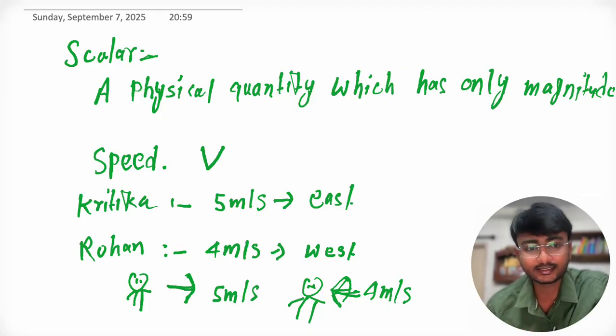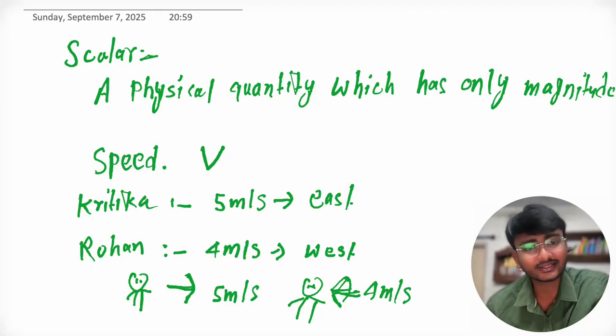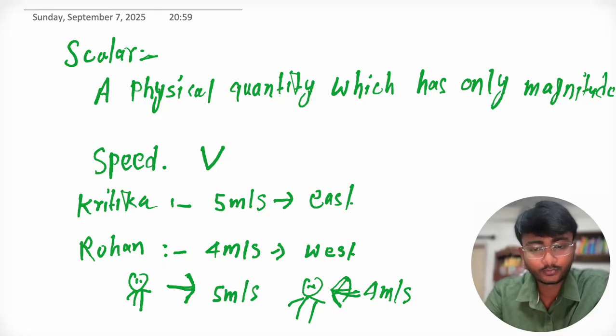No, because speed is a scalar quantity. There is no relevance of direction in the case of speed. That's why we say speed is a scalar quantity. So any physical quantity which has only magnitude is called a scalar quantity, but those quantities which have magnitude as well as direction are called vectors.